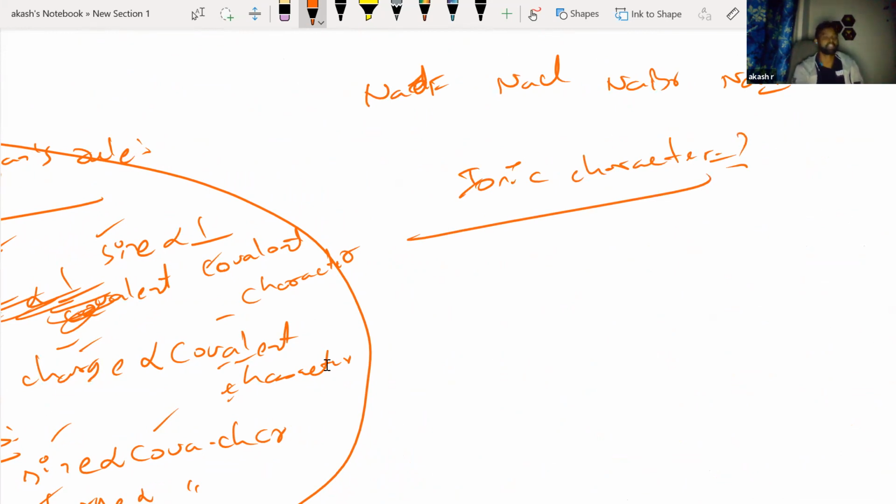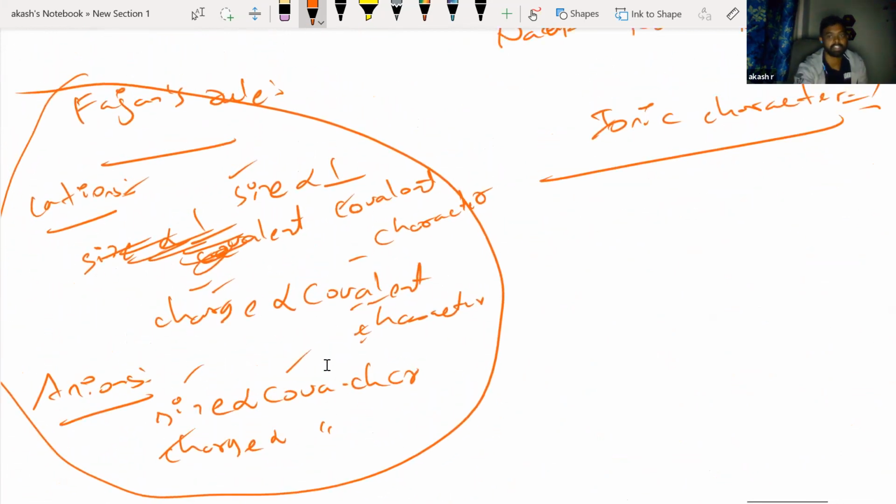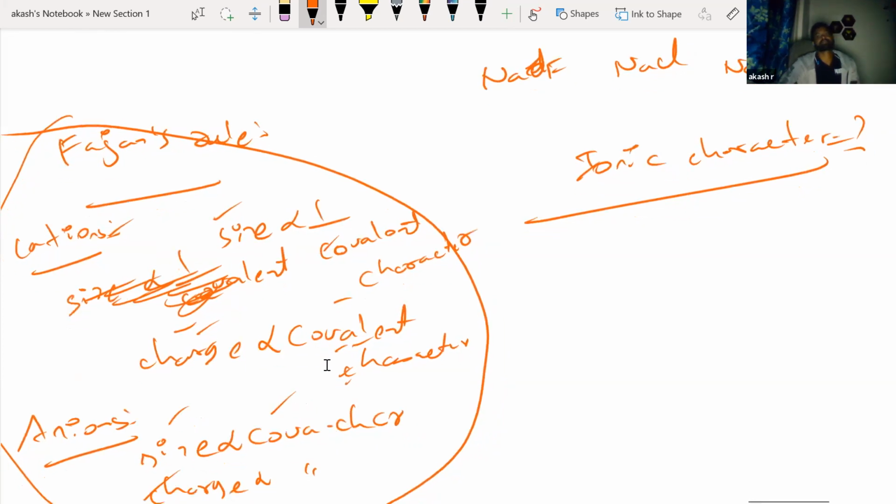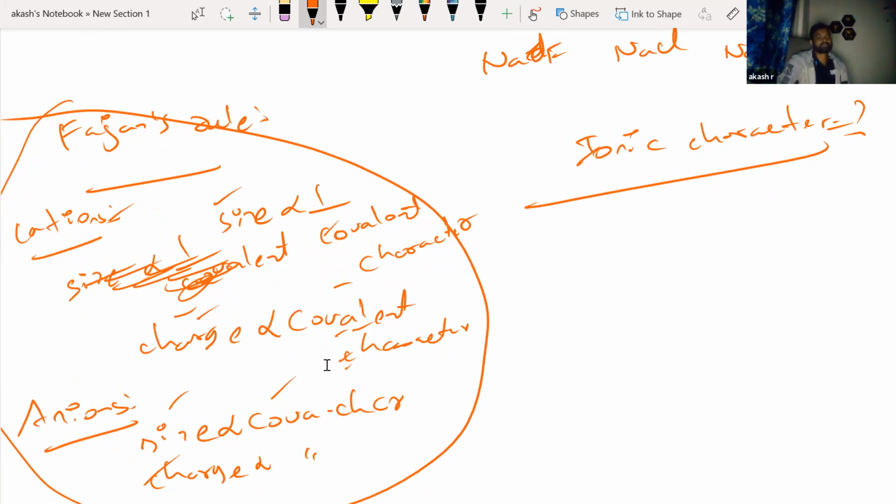All you have to do is use Fajan's rule. Here the cations are the same, Na plus, so we only have to look at the anions.